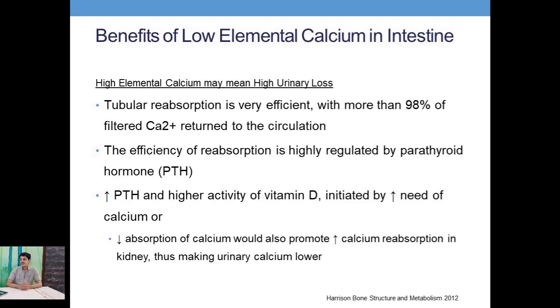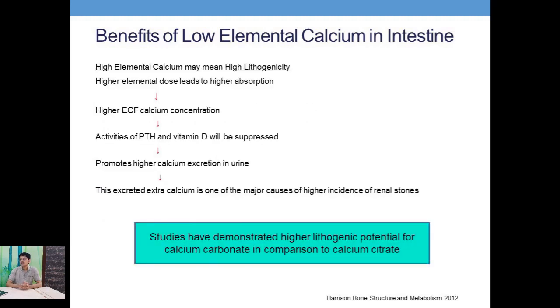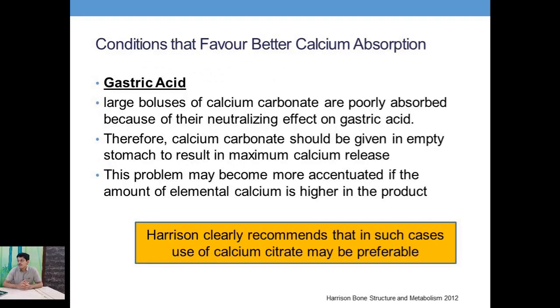So if there is a higher elemental dosage, it leads to higher absorption and a higher ECF calcium concentration, and that will lead to a suppression of PTH and vitamin D, and it promotes calcium excretion in the urine, and the excreted extra calcium will cause more and more formation of renal stones. So the renal stone formation is higher with calcium carbonate, and it will be less with organic calciums like calcium citrate or aspartate.